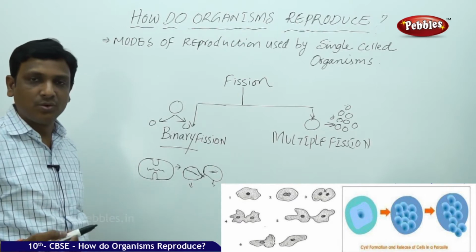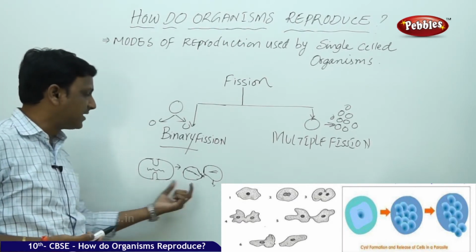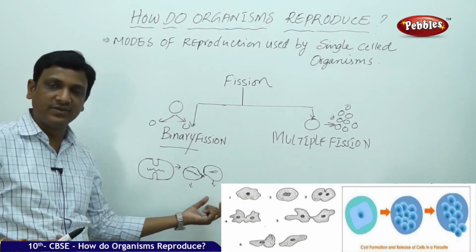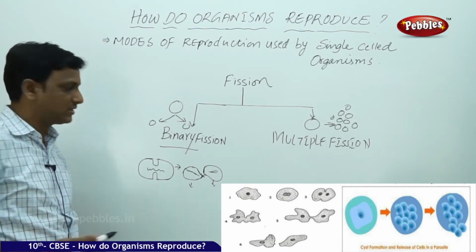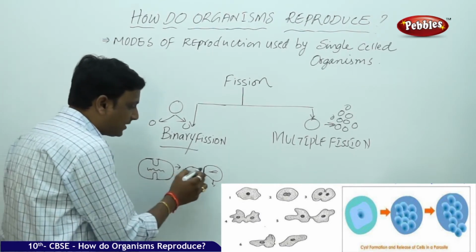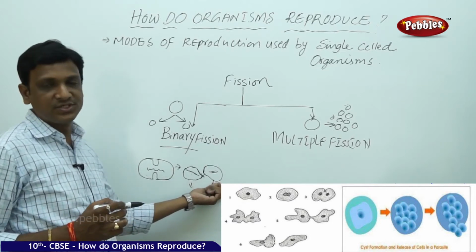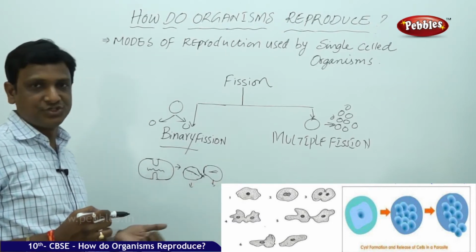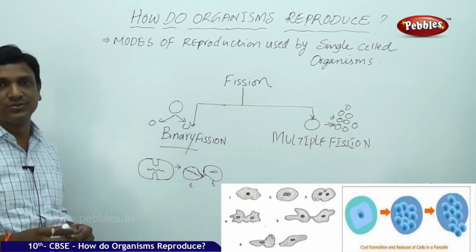So now there is no question of parent. Where is the parent? So here the parent has become two cells. Now you cannot tell which is parent, which is daughter. Parent does not exist here because the parent cell is divided into two daughter cells. We cannot distinguish it like that. This is the binary fission in which a cell splits into two. A cell divides into two.